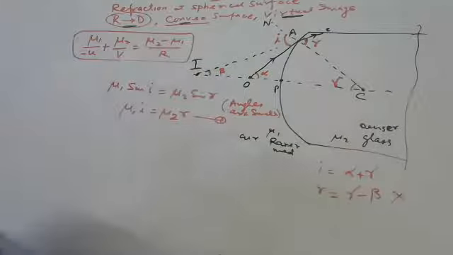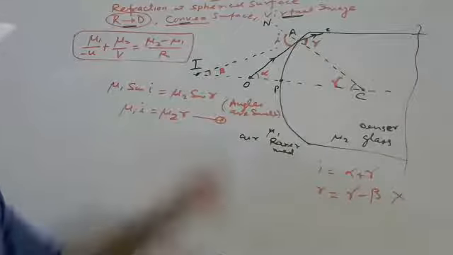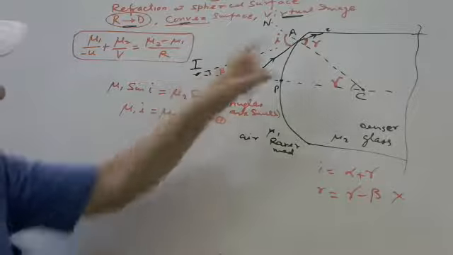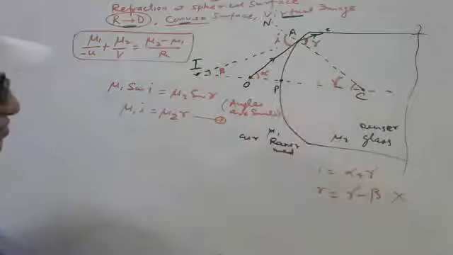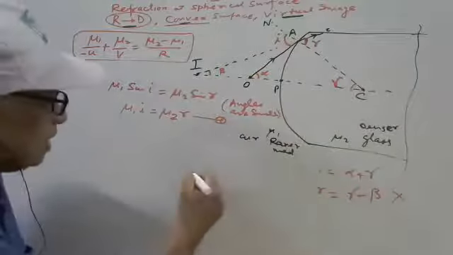Why? R is the exterior angle here. The triangle is IAC. See, I am drawing this again.